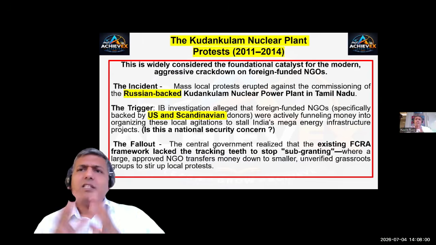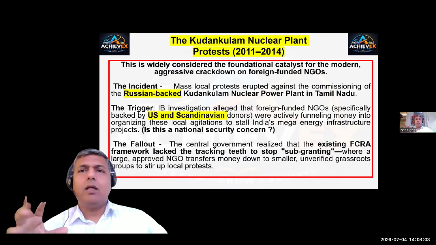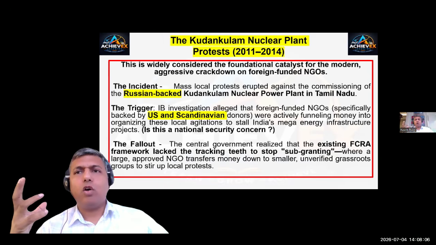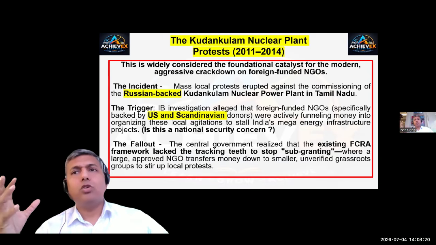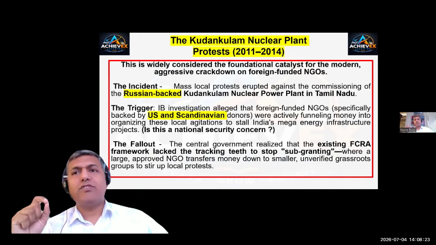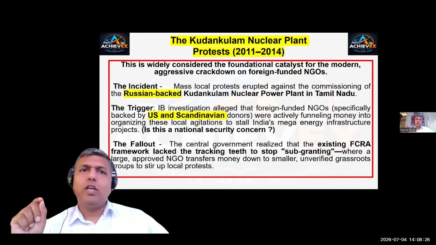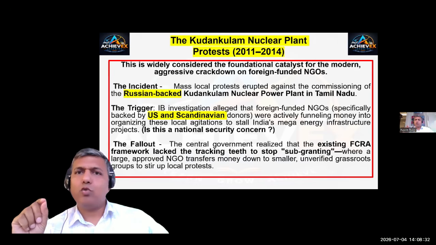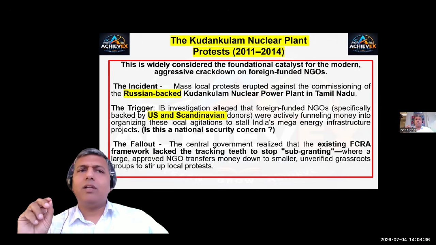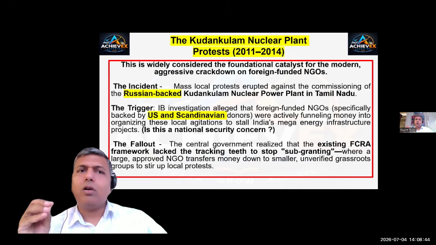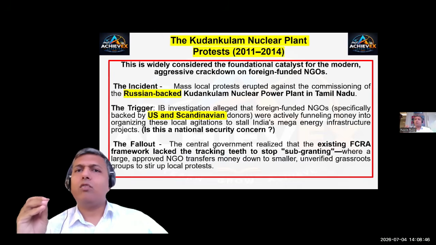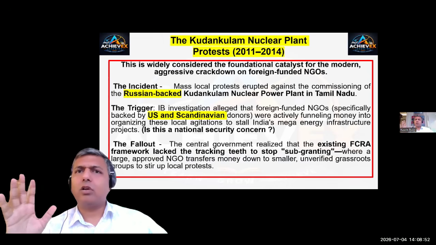Gentlemen, now this is the second portion of FCRA, where I said that we will discuss certain issues, as to what led the government of India to take FCRA 2.0. We all know the issue of the Kudankulam nuclear plant, the protest of 2011 to 2014. This is widely considered the foundational catalyst for the modern aggressive crackdown on foreign funding of NGOs. This is the start: 2011 onwards, Kudankulam nuclear plant.